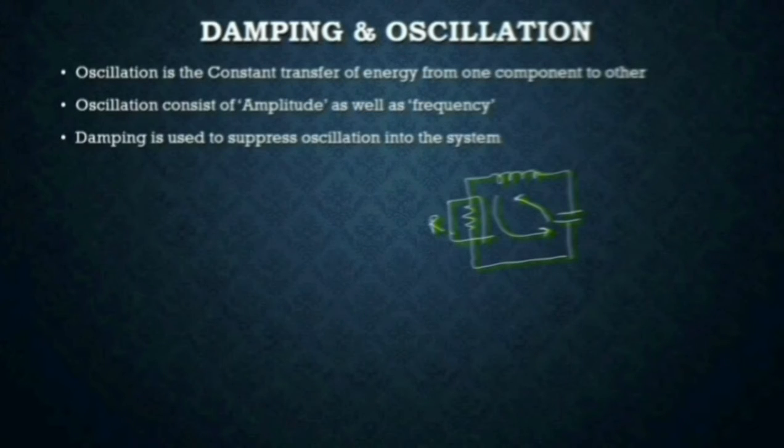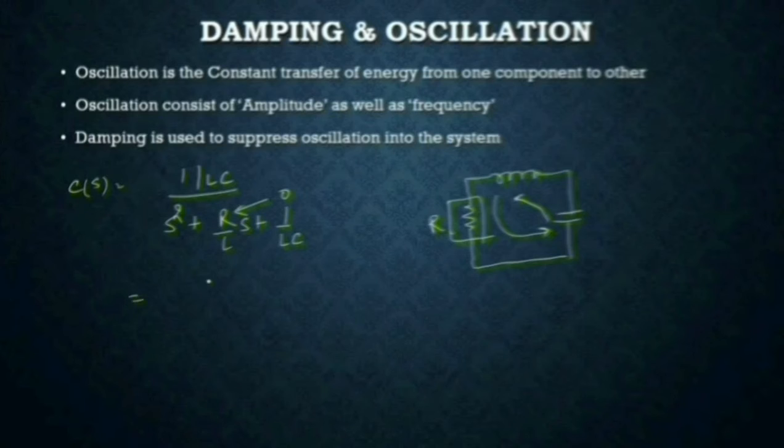Or you can say, if you calculate the response of the system, the impulse response, that will come out to be like this: 1 by LC divided by S square plus R by L S plus 1 by LC. So in this case, if R becomes 0, then the response will be 1 by LC divided by S square plus 1 by LC. So this energy will keep on oscillating.